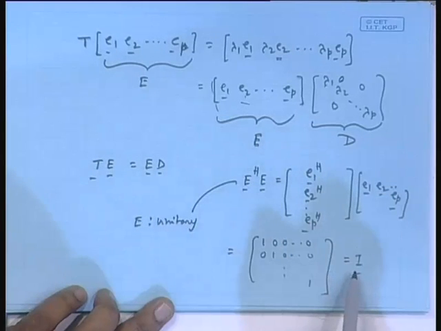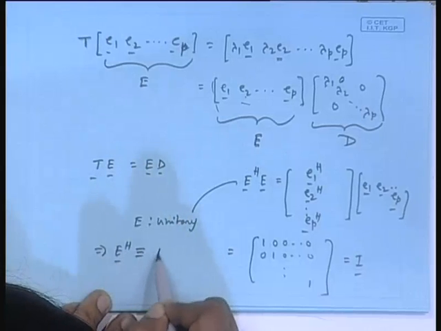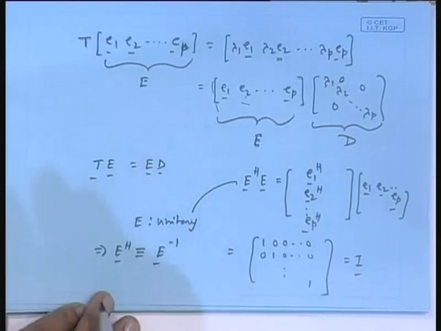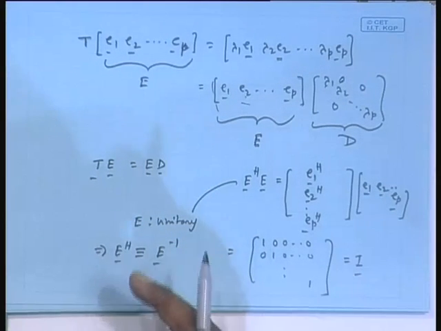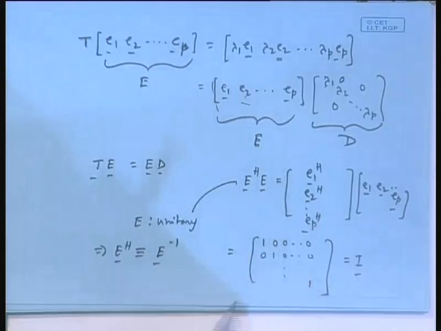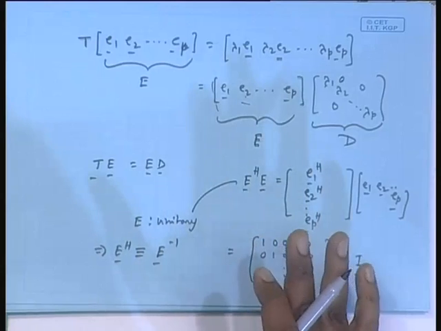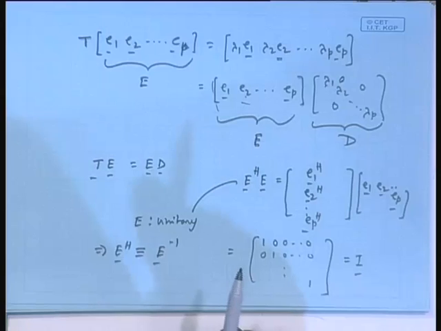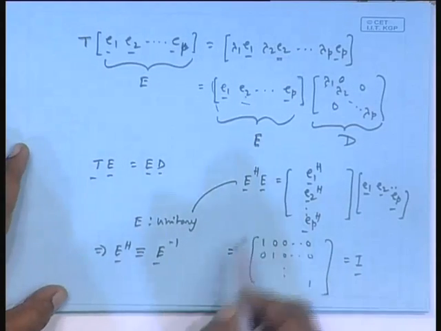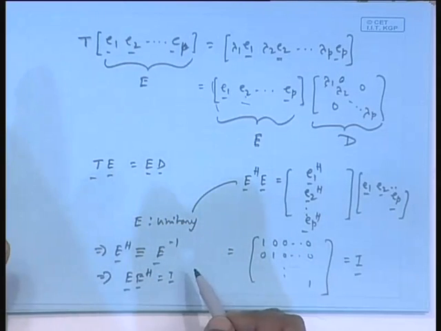And E Hermitian E is identity, that means E Hermitian is nothing but equivalent to E inverse. If I give you two square matrices A and B such that AB equals I, you know B is A inverse and A is B inverse. So, to invert such a matrix, you really don't have to do much computation. Inverting a matrix is a big problem. If the matrix is given to be unitary, you just take a Hermitian transposition and you immediately get its inverse. And therefore, this also implies that instead of E Hermitian E, if I make it E E Hermitian, that also is identity, because E Hermitian is the inverse.